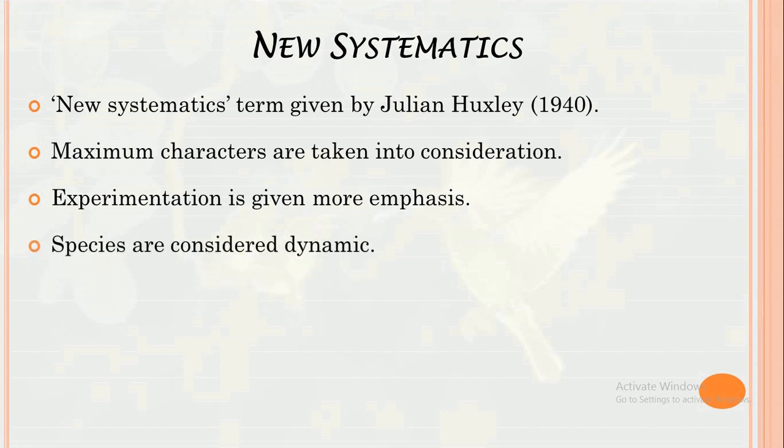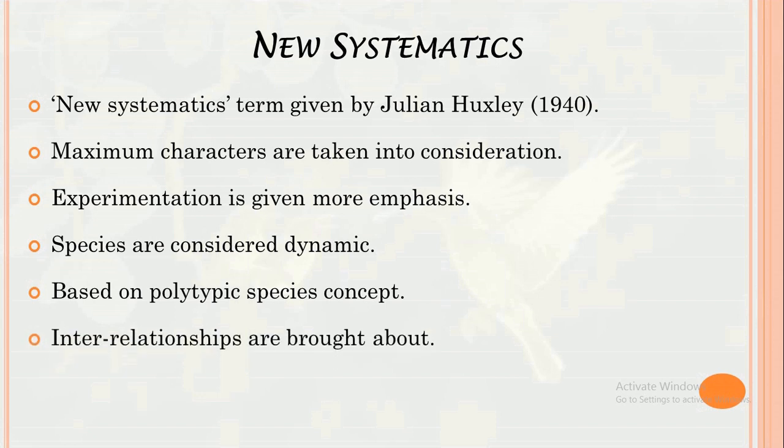Species are considered dynamic, that they undergo evolutionary changes with time. All types of variations in the species are studied, so the typological species concept was replaced with the polytypic species concept, and this polytypic species concept takes into account all the variants in a species, and hence a species is not represented by a single type specimen but by various subspecific categories called populations. Interrelationships are brought about, that is, evolutionary studies are done.